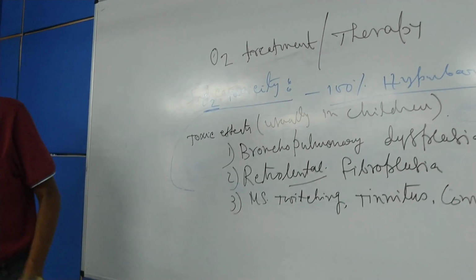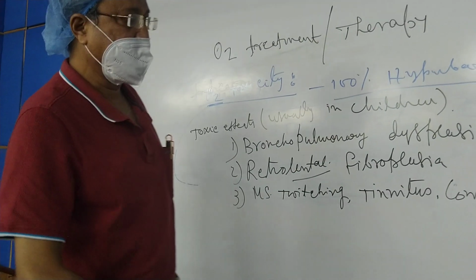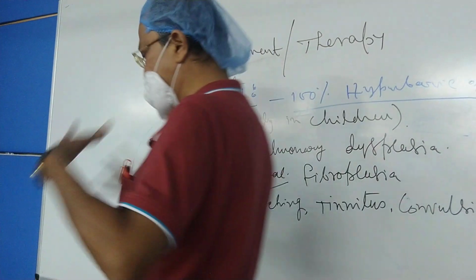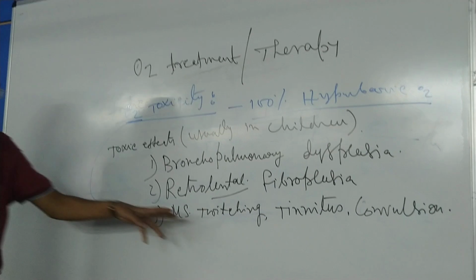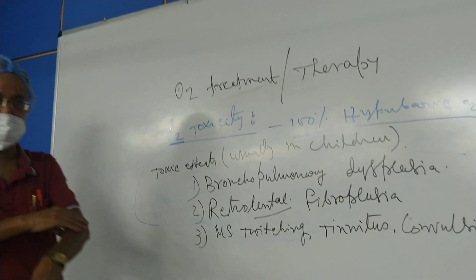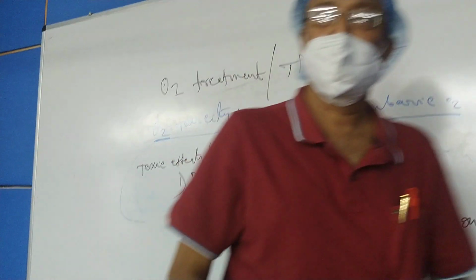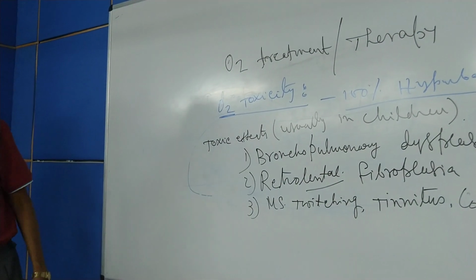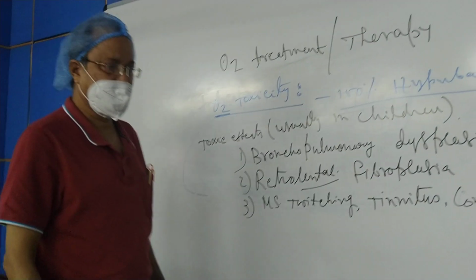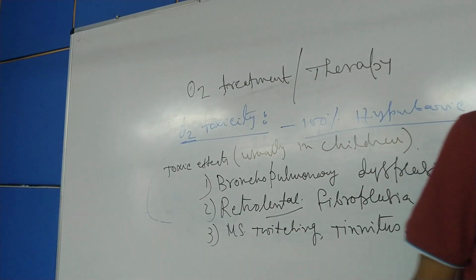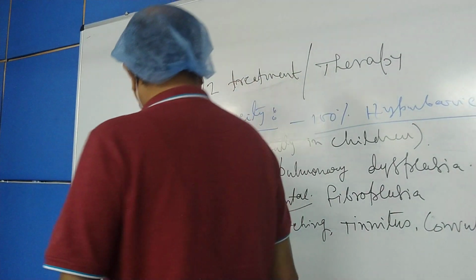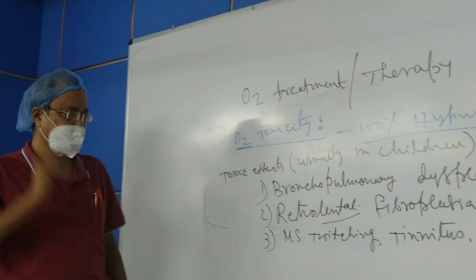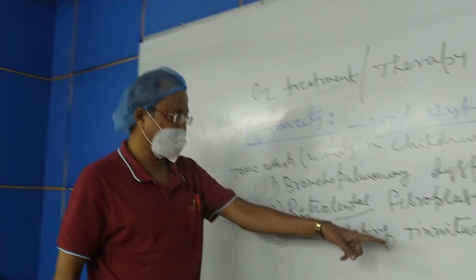It may also lead to convulsion. That means uncontrolled generalized contraction of the skeletal muscles throughout the body. It may be muscle twitching. Some of the muscles undergo sudden contractions, muscle twitching, or it may lead to such a condition when there may be generalized contraction of all the skeletal muscles of our body, known as convulsion. It may also lead to a tingling sound inside the ear, known as tinnitus.